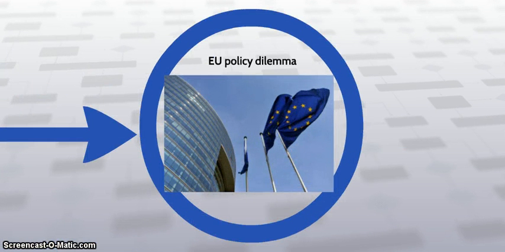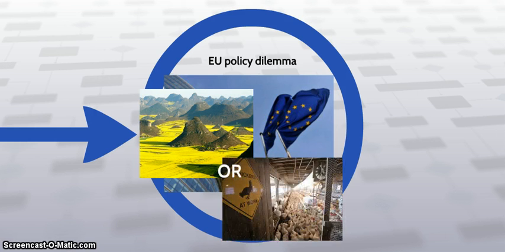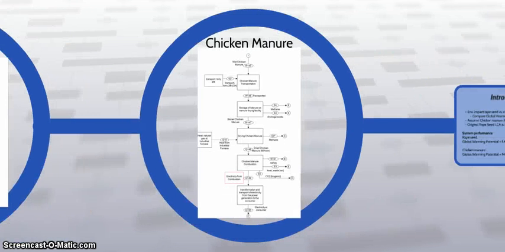Today we are looking at the case of the EU policy advisors who have asked us to look at whether it is more optimal to produce bioenergy from rapeseed or from chicken manure. System Overhaul has looked at this process and has first looked at, okay, what does the rapeseed process look like? We constructed a flowchart and we've similarly constructed a flowchart for the chicken manure process, as you can see here.